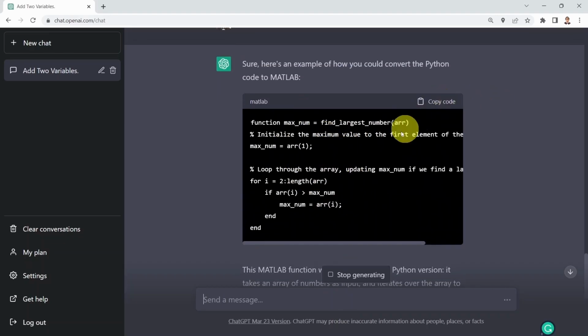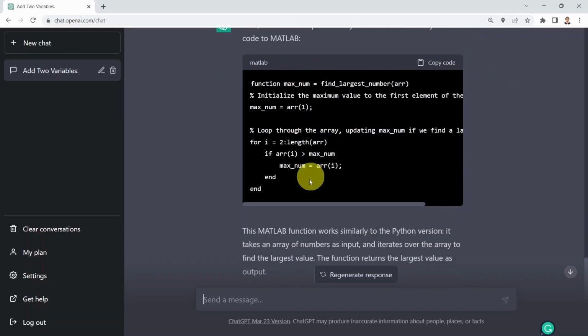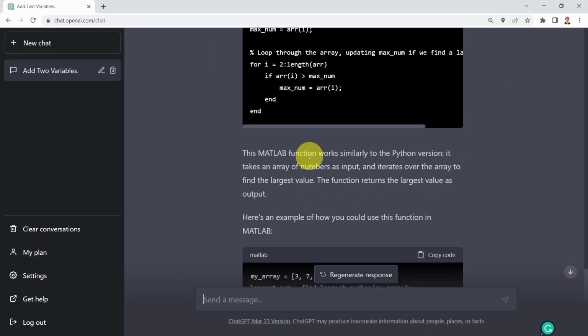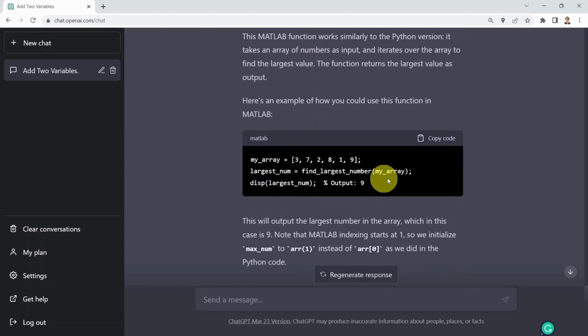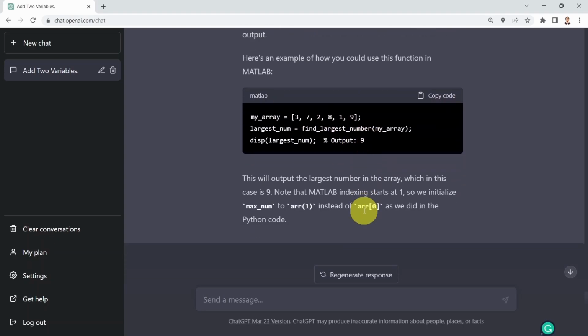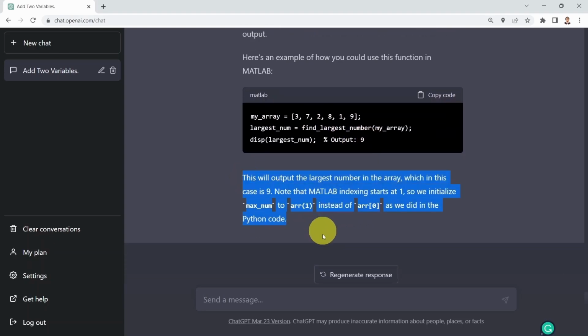And of course, you can copy the code here. And it's actually pretty reasonable. It's telling you that you can simply use that code to obtain the largest number in an array. And here's an example as well to test that function and obtain the maximum number, which is 9. It's also showing you the explanation of that code, which is pretty amazing.